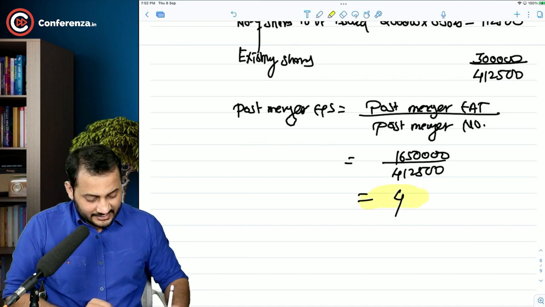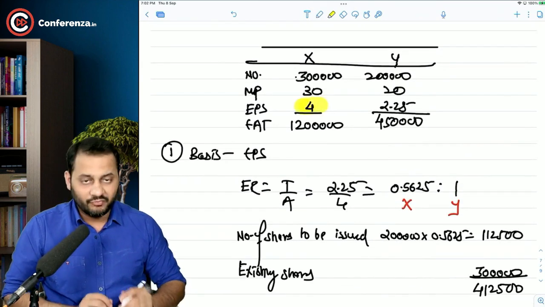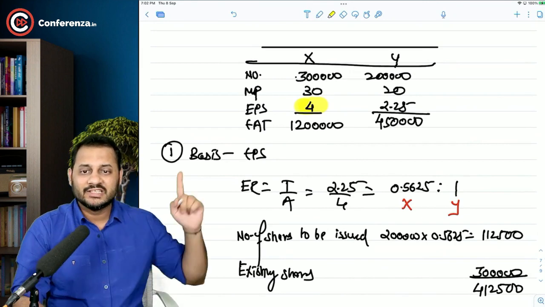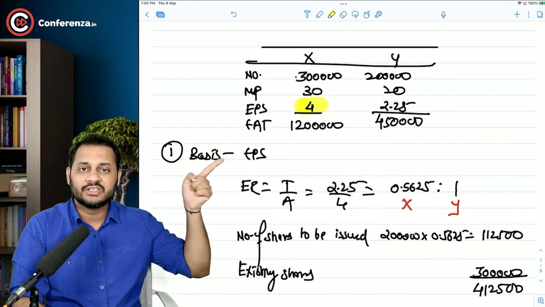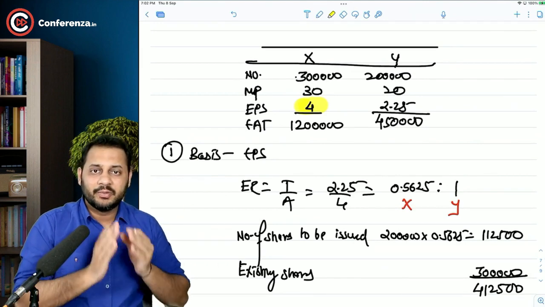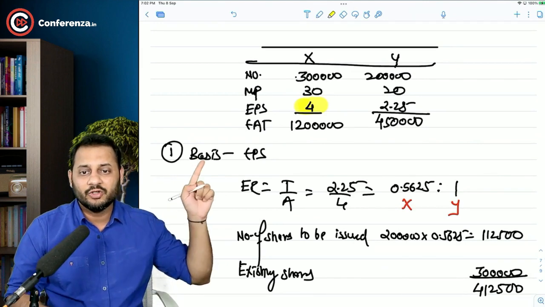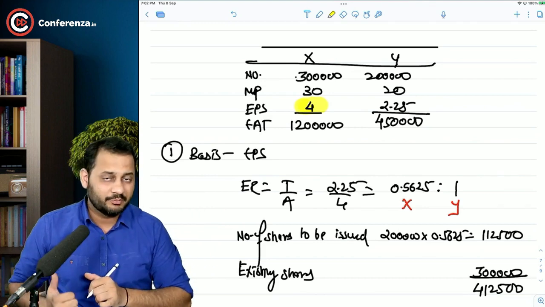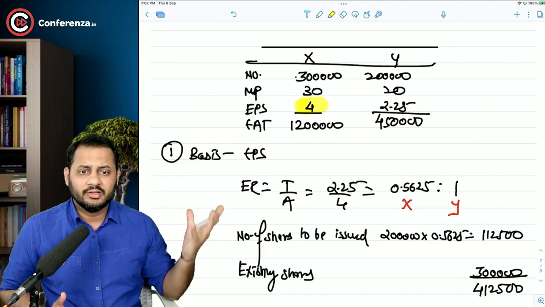EPS will remain same. You can clearly see why it is same as pre-merger and post-merger, because the basis of exchange itself was EPS. When you take that basis, you make sure that the pre-merger and post-merger value of that basis will remain same. We have done this question in the past and it is same.